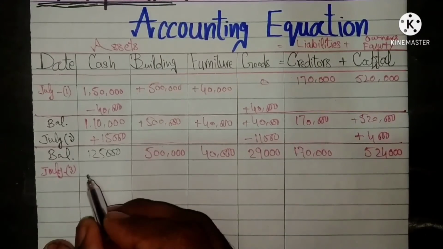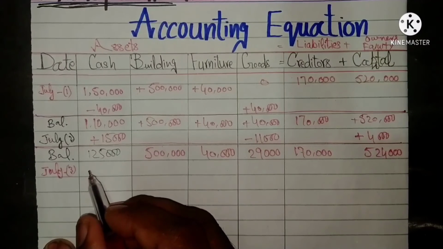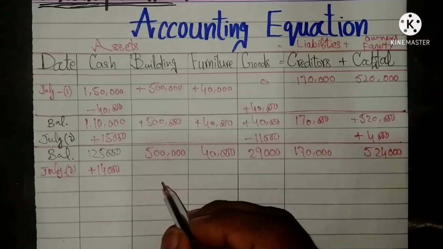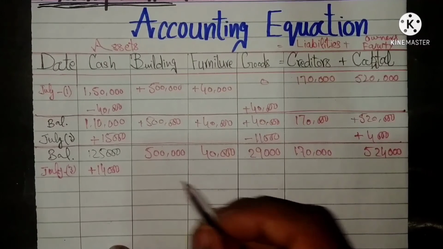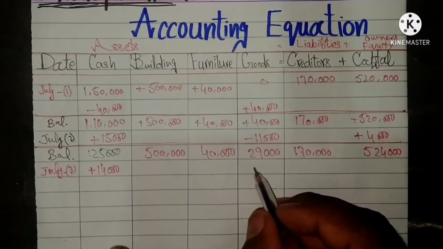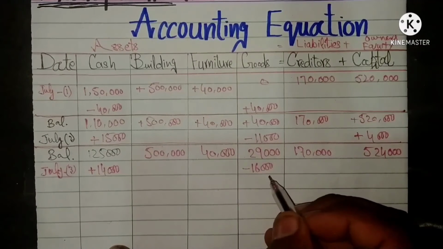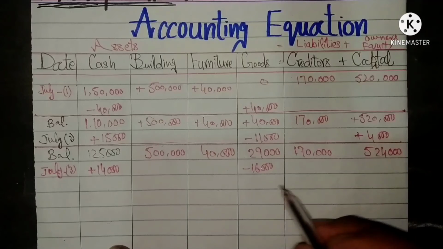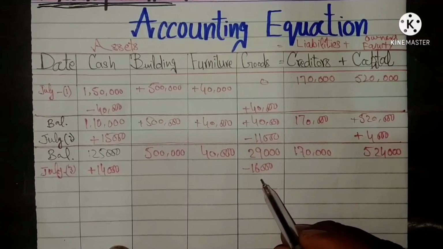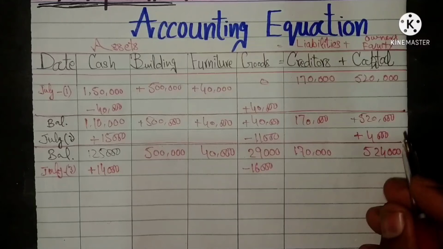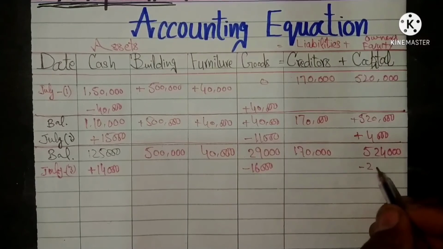First is goods sold for cash $14,000, ultimately an increase in cash. The second effect is goods sold amounted $16,000 minus, a decrease in goods stock. The difference of the two amounts is $2,000. $2,000 is less from owner's equity because it is considered as a loss.